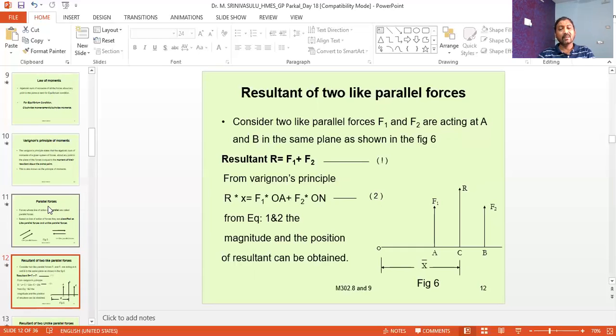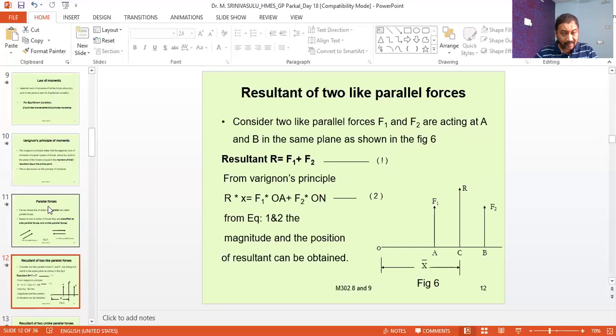Now, it is very simple. We know what the resultant is if F1 is acting upwards and F2 is also acting upwards. The resultant must be equal to the sum of those forces, because both forces are acting in the same direction and are parallel, so we just add. So the resultant R is equal to F1 plus F2.